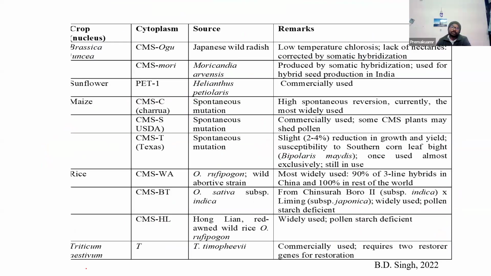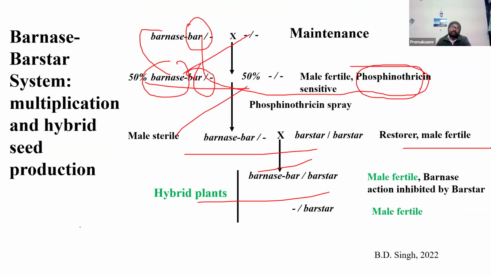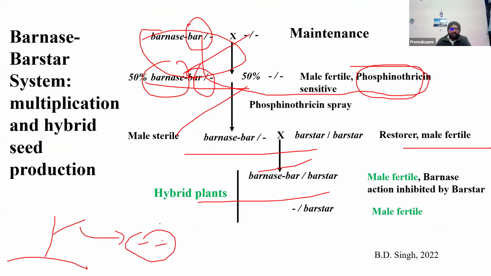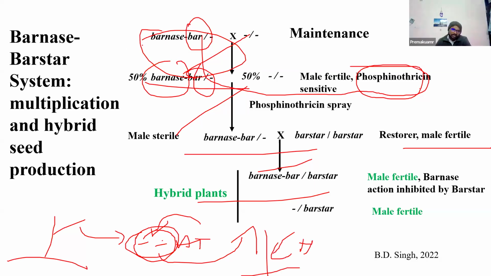First, you have to develop the lines. There will be a normal line, then you isolate the cells. Then by Agrobacterium tumefaciens, you introduce your transgene construct into the normal line cells, then regenerate the plant, develop the transgenic plant, and confirm the homozygosity for the particular genes. After that, you use these lines for hybrid seed production. Understood?